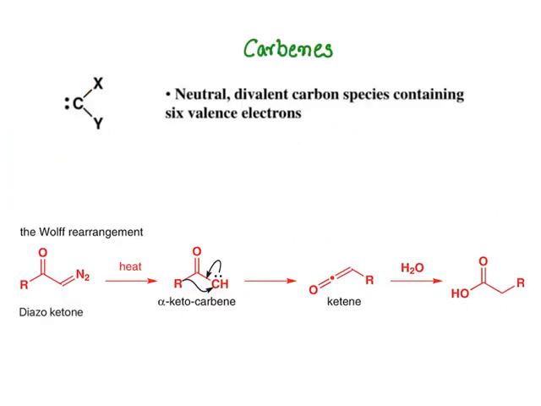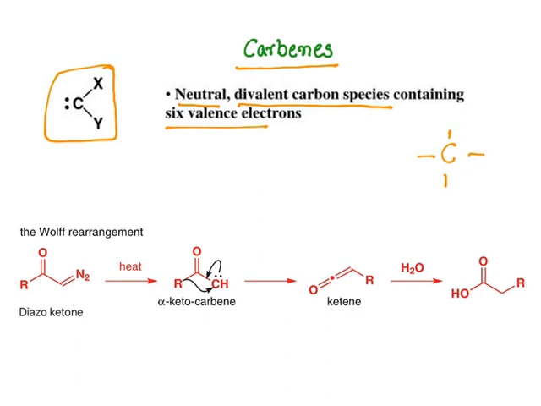Now let us talk about carbon. There is a species known as carbenes. Similar to nitrenes, you have something called carbenes. Carbenes are neutral divalent carbon species containing 6 valence electrons. What is the carbon valency in CH4? It forms 4 bonds, so you call it tetravalent. In case of carbenes, it forms 2 bonds, so divalent. Each bond is made up of 2 electrons. So 4 electrons plus these 2 electrons, total 6 electrons are there.